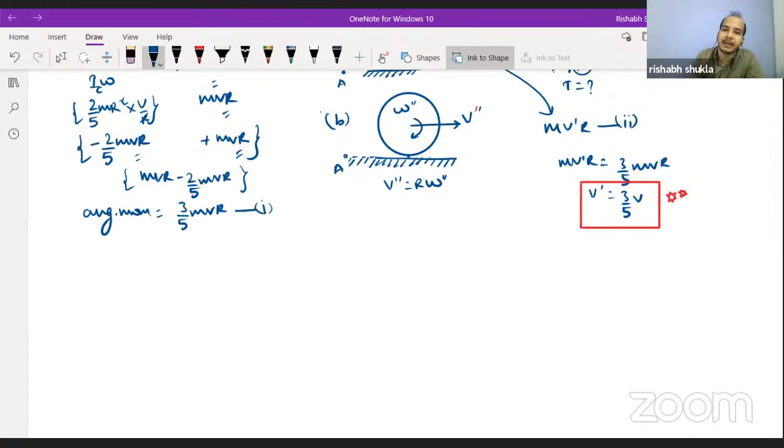So here it will be mv'' R plus I omega'', which is 2 by 5 m r square into omega'' square, and using the relation that v'' is equal to r omega'', we will say that m v'' r is equal to 2 by 5 m r square omega''. We can write v''